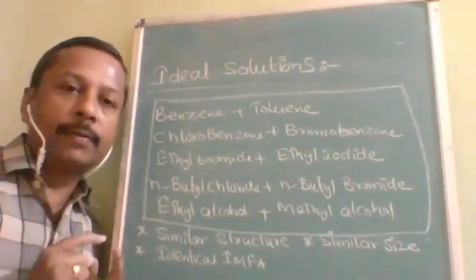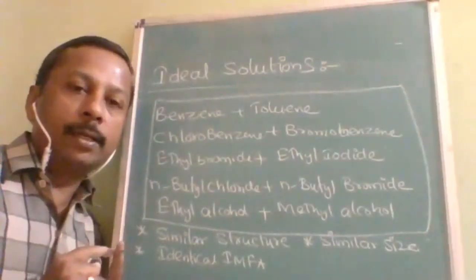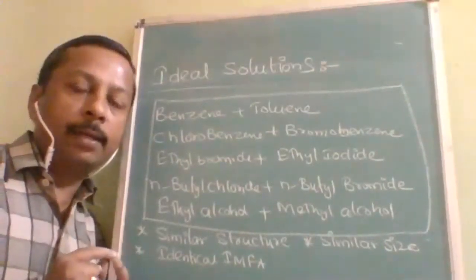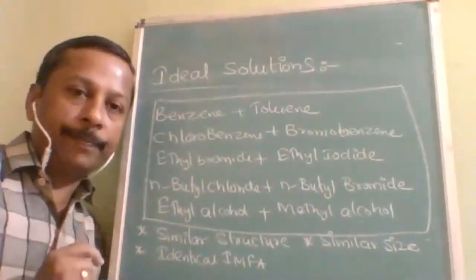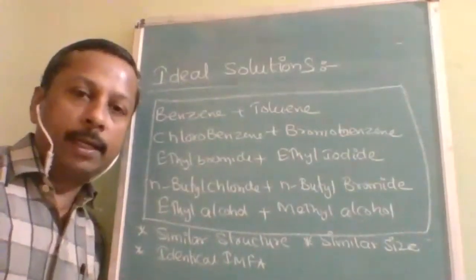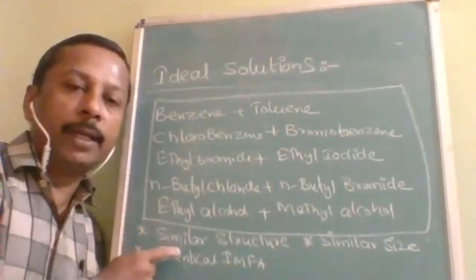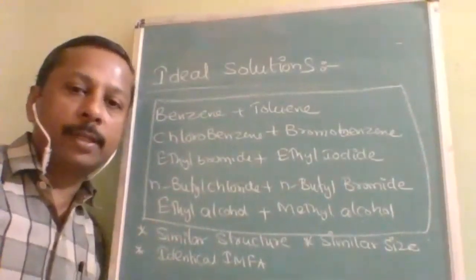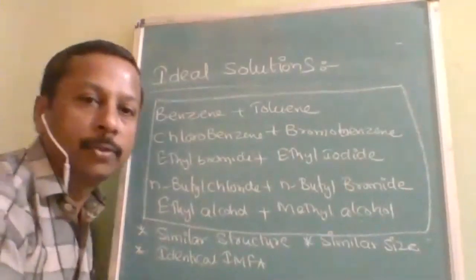First one is it should obey Raoult's law. Delta H mix is equal to 0, delta V mix is equal to 0. It will happen when the intermolecular force between A and A, comma, B and B is equal to the intermolecular force of attraction between A and B. And how many examples? 5 examples. Why are they the same? Because of the three conditions they are following. They have the same structure, the same size, and the same intermolecular force of attraction.